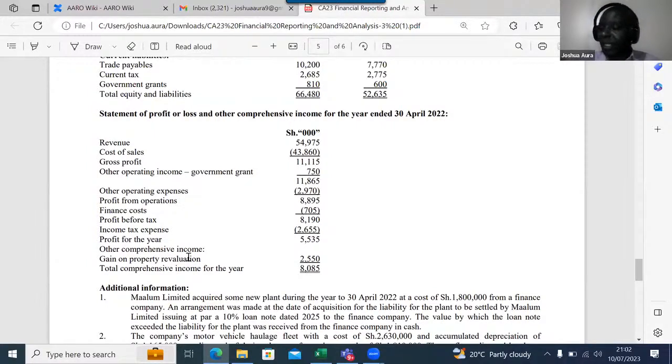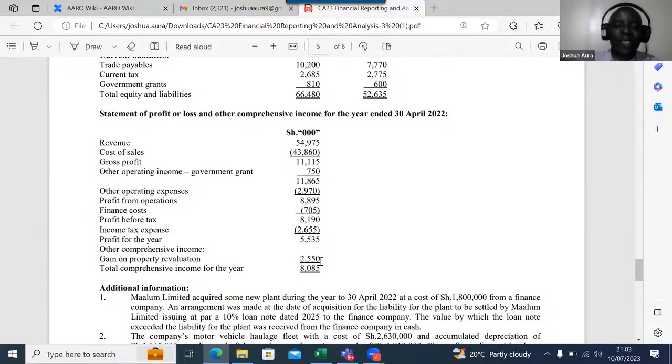Are you able to see this gain on property? These guys are not seeing this thing. Gain on property revaluation, 2550. So this one here you will come, and because it's a gain, you add. So you say plus 2550 like that.